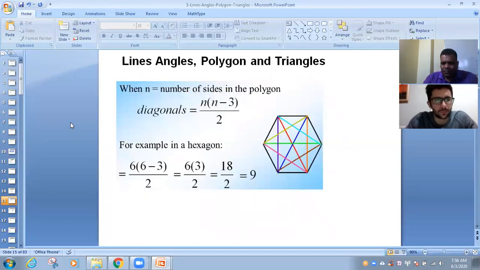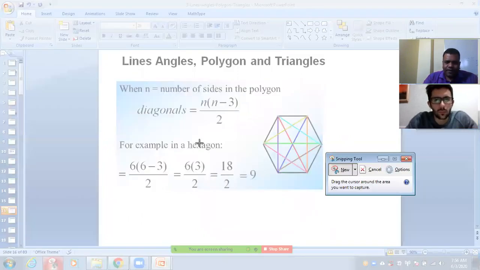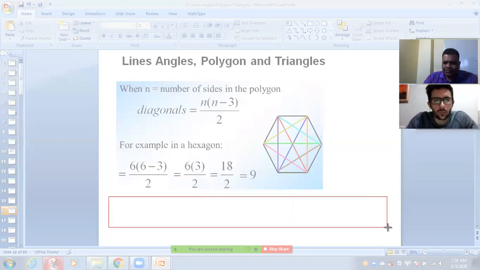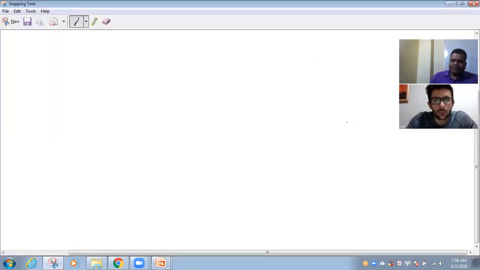Now the diagonals. We are going to talk about the number of diagonals. Before I take this figure, let me explain. If I take a quadrilateral, how many diagonals are there? Do you know diagonals? Yes. 2.